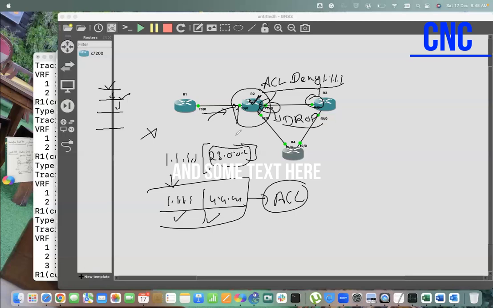It won't even try to go to the other interface. It will drop the packet. It is doing a sequential thing, right? Yeah, that's why.